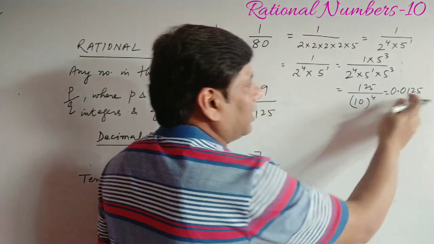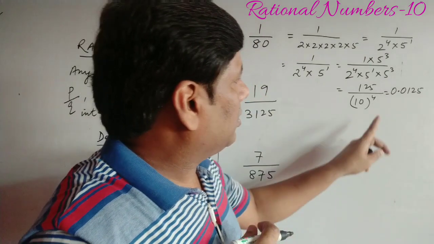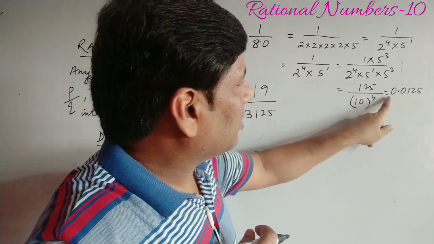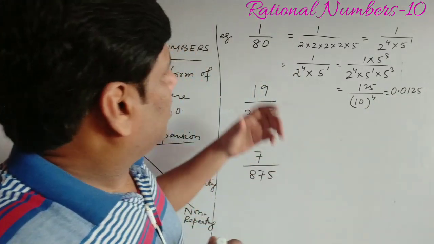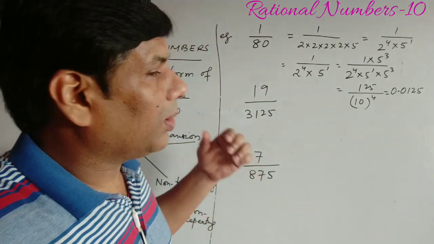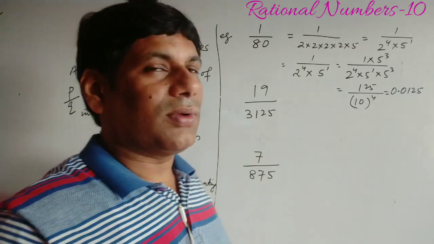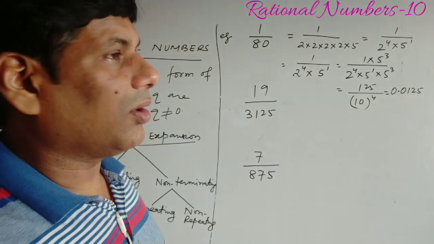0.0125. After the decimal there should be 4 digits, but we have only 3 digits, so we have put 0 here. So it becomes 0.0125. That means in case any question says that you have to find the decimal expansion and after how many decimal places it will be terminating, then first check whether it is terminating or not.